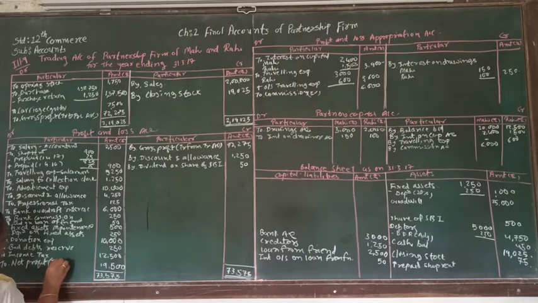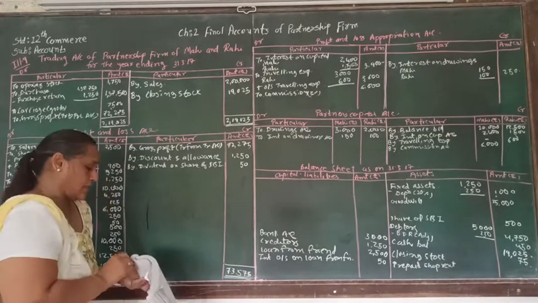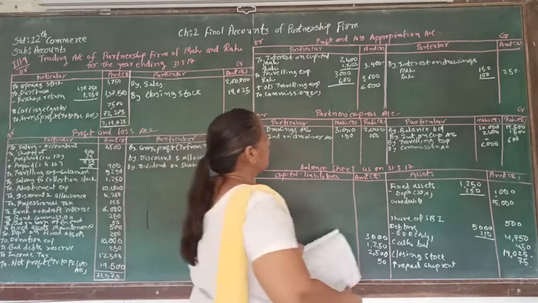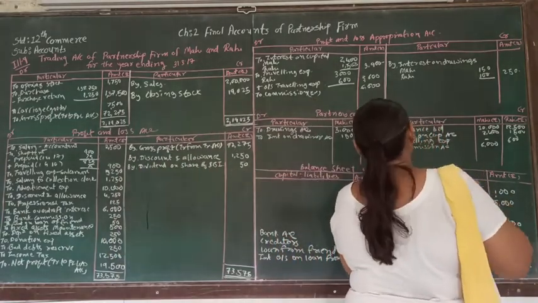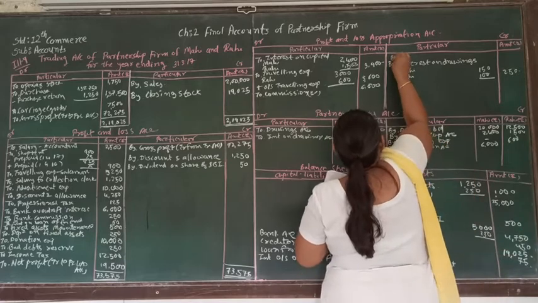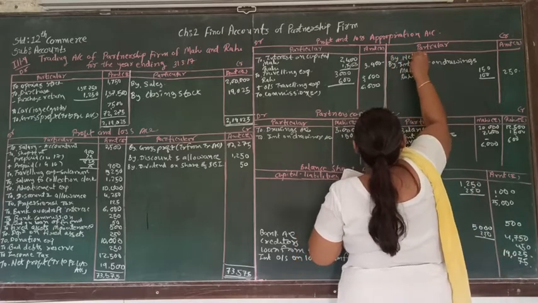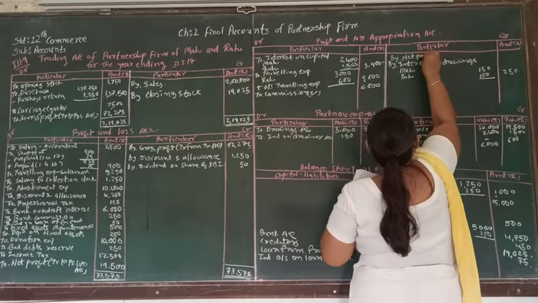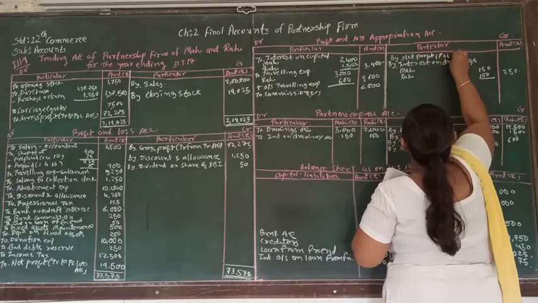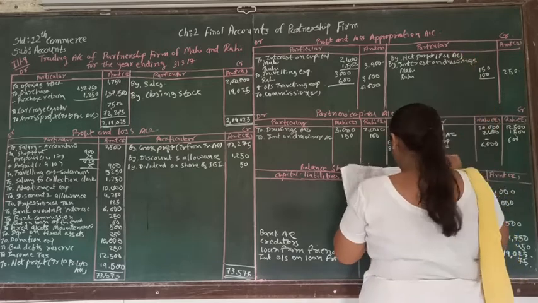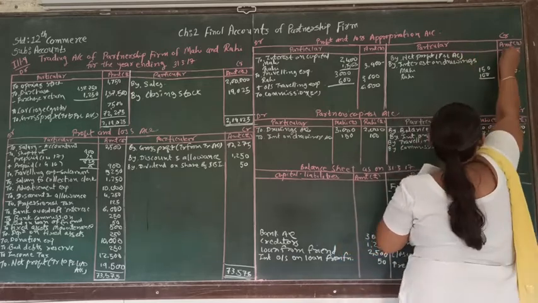transferred to profit and loss appropriation account. Here we are going to transfer this to the appropriation account on the credit side by net profit, and this is from profit and loss account, and the amount will be 19,500.